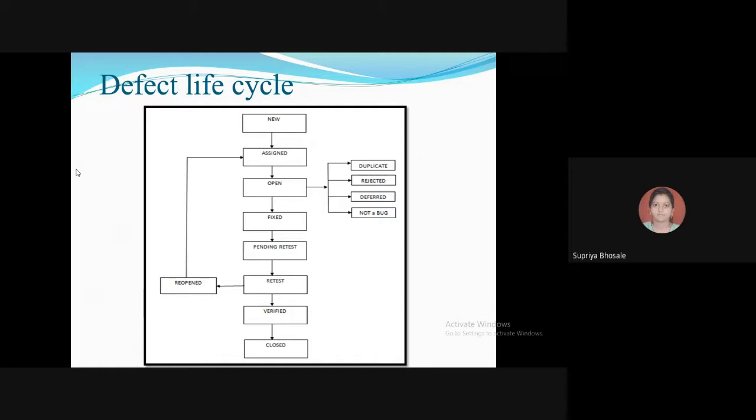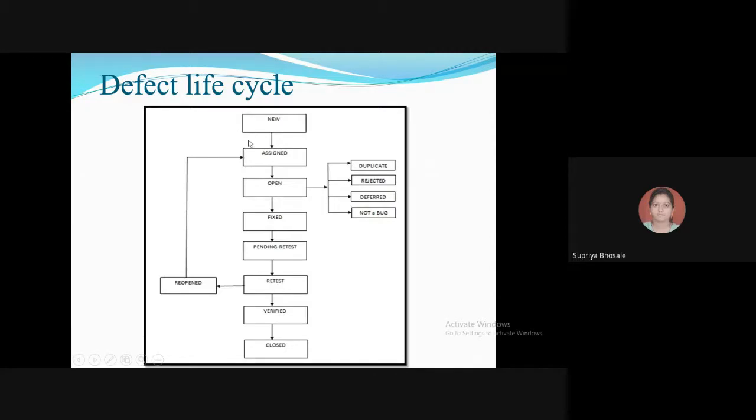Then the software development model used, like agile, iterative, etc. Then project lifetime, team structure, etc. So the bug has different states in the life cycle as shown in this figure.